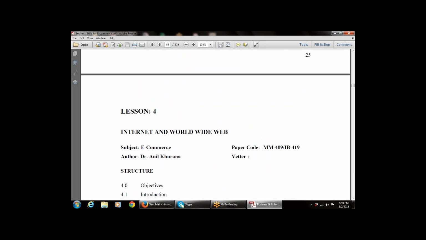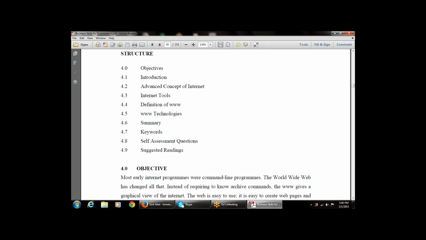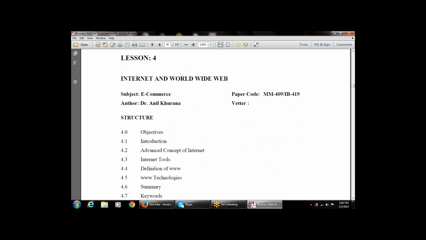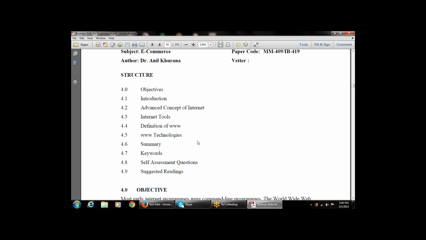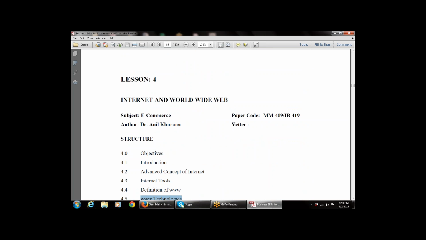Now next is chapter number 4, the internet and the WWW. That is, what is the internet and what is the World Wide Web. There are a total of 3 topics in this one. So I'm not starting this chapter in today's class. I'm starting this chapter in tomorrow's class.